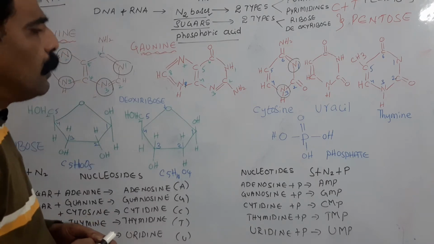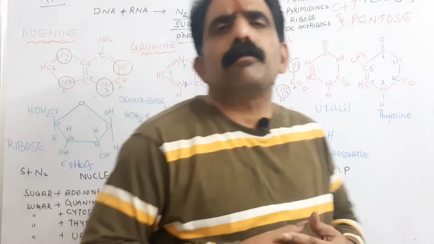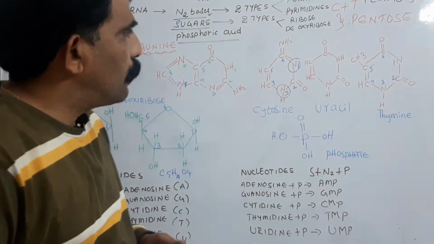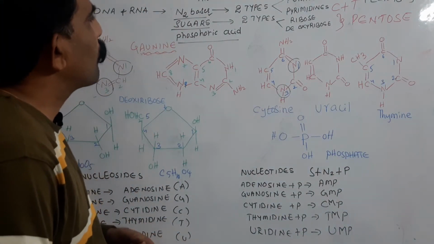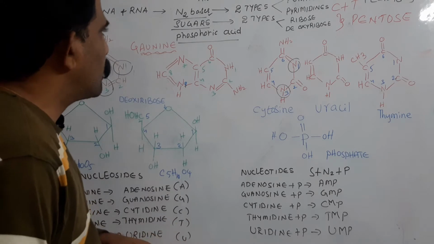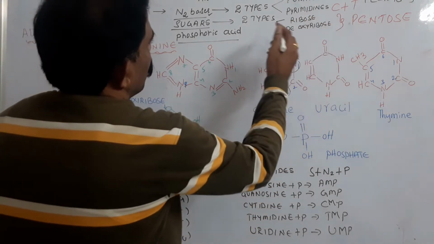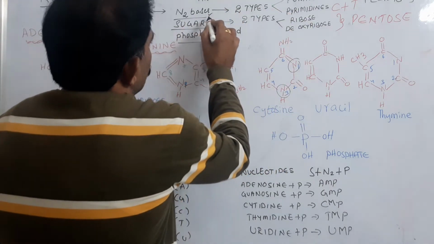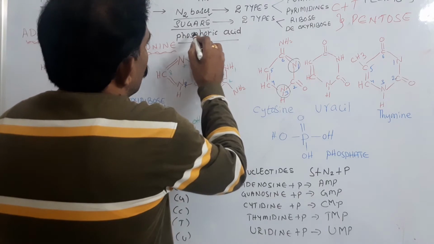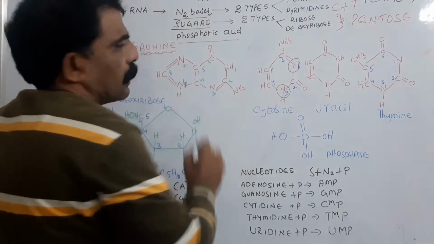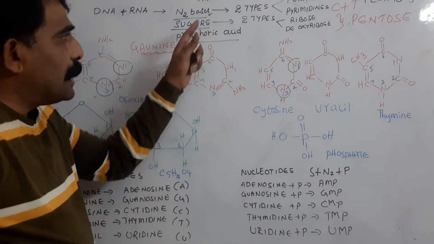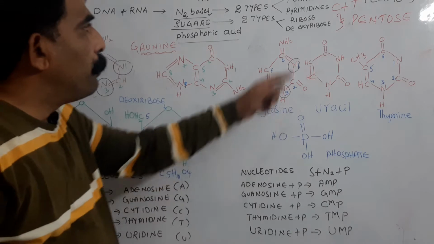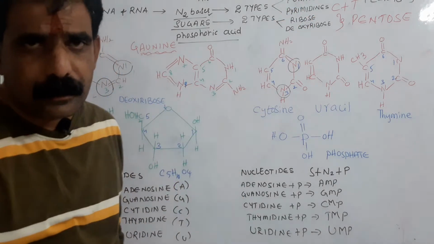Okay. Coming to the composition of the nucleic acids. Which chemicals are present in the nucleic acids? What are the components of the nucleic acids? See, nucleic acids have nitrogen bases, sugars, and phosphate in the form of phosphoric acid. Nitrogen bases are basically two types, purines and pyrimidines.